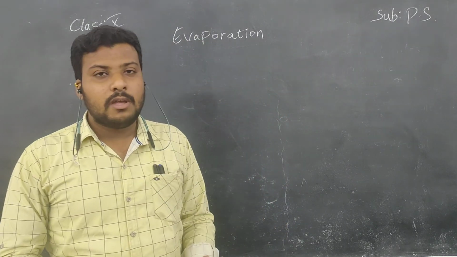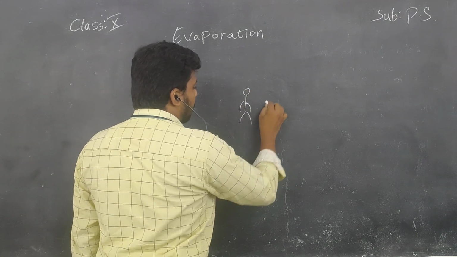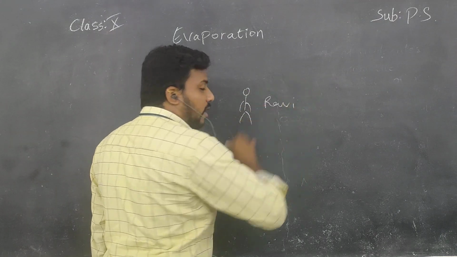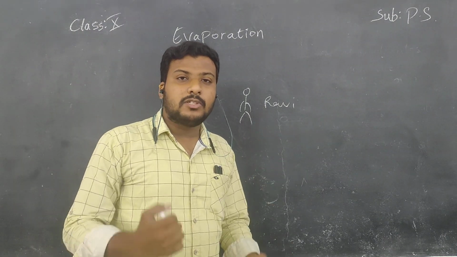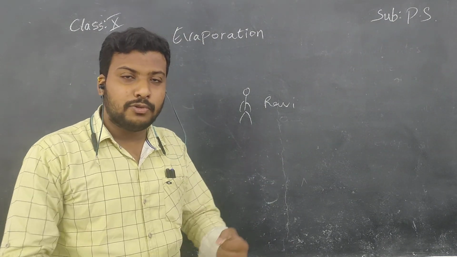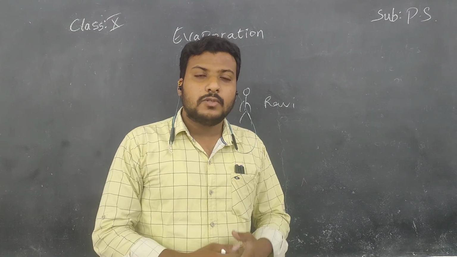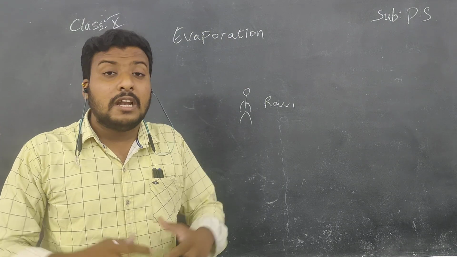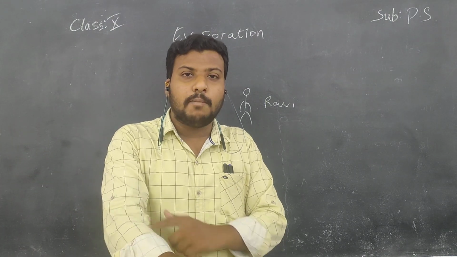Okay, children. Take an example. A boy. His name is Ravi. He is working hard the entire day. So he spends a lot of energy. He is using his entire body's muscles to work. So then what happens, children? A lot of internal energy is produced and the entire body's temperature is high.